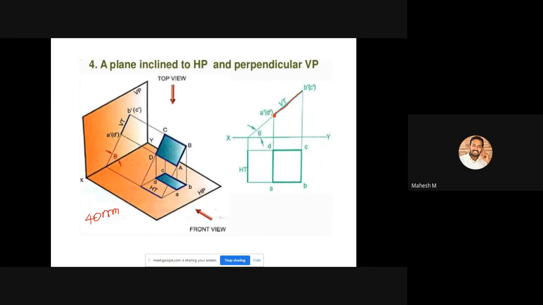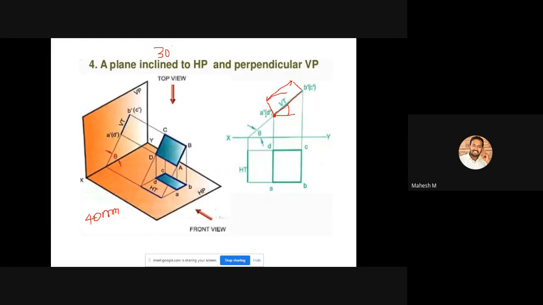You can create an inclined line. If it is 30-degree incline, you can create a 30-degree incline line. If it is 45-degree incline, you can create a 45-degree incline line. So this triangle should be 30-degree. So you can create an inclined line like this with a dimension of 40 mm because it is a square.